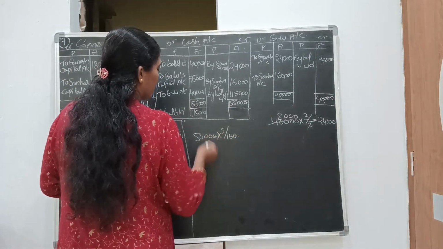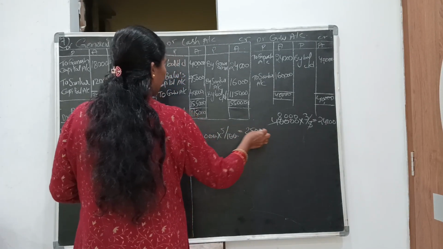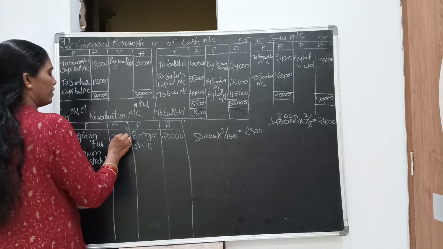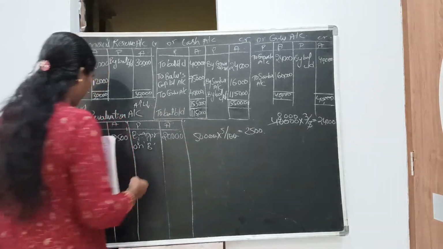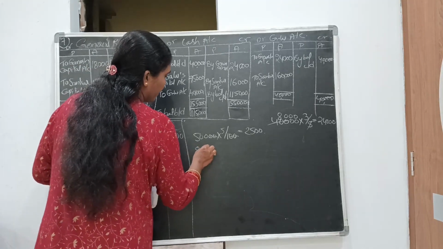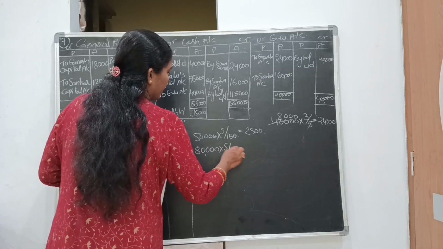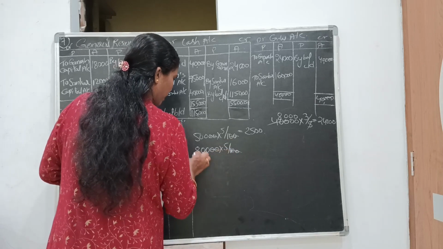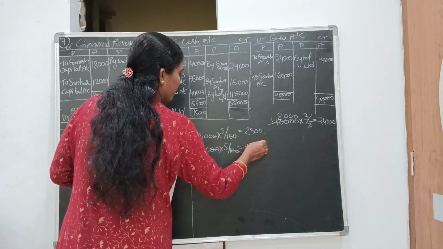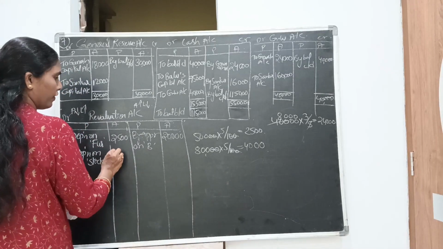Two zeros cancel, 25, and these two zeros put here: 2,500 is the depreciation on furniture. Next, depreciation on stock, 80,000 into 5 by 100. Two zeros cancel, 4,000 is the depreciation on stock.